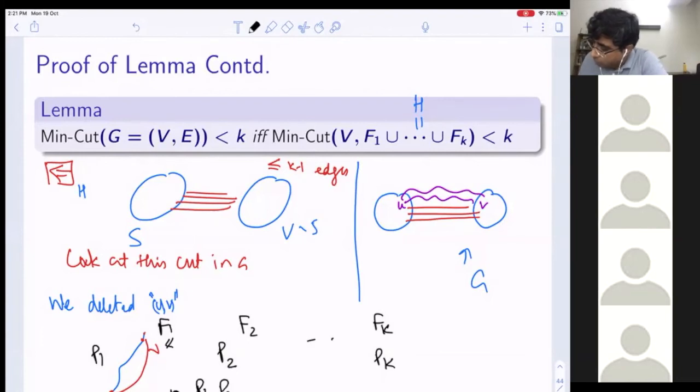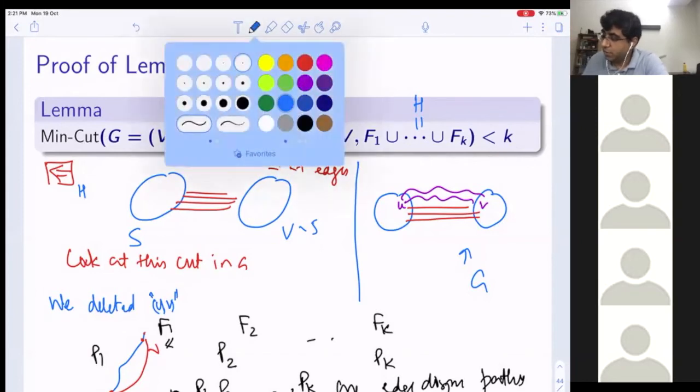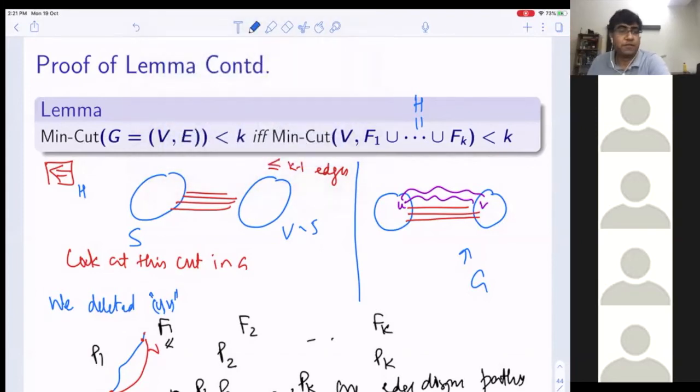P1, P2, up to Pk are edge disjoint paths between u and v. Am I right? Is this clear? This is because of the way we have constructed F1 to Fk.